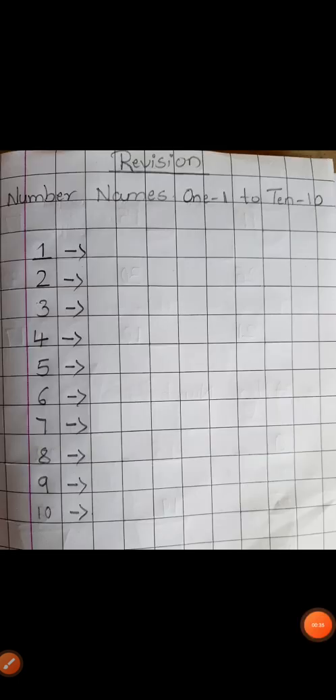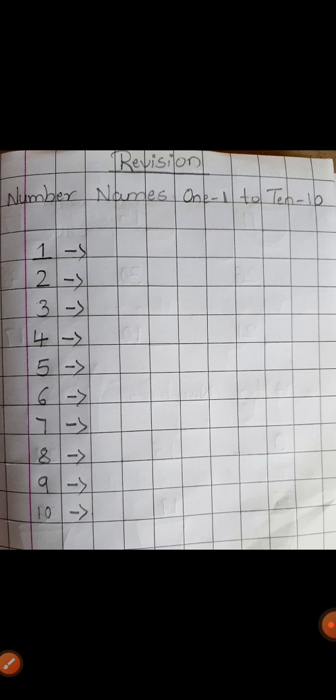So what I am going to give in today's class as writing revision, all this you have to write in your square line maths notebook.